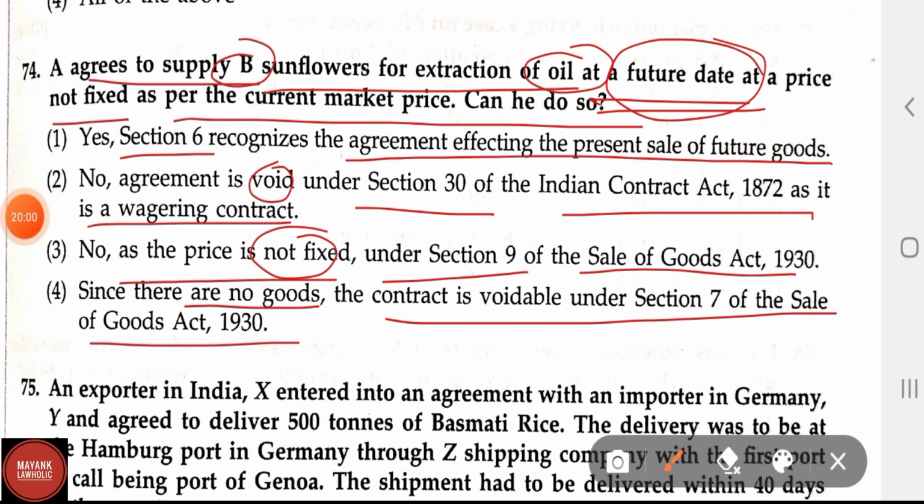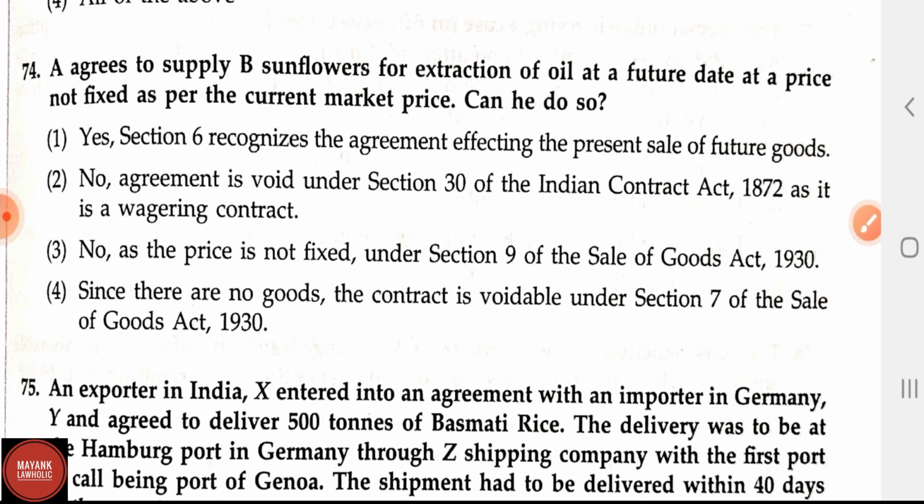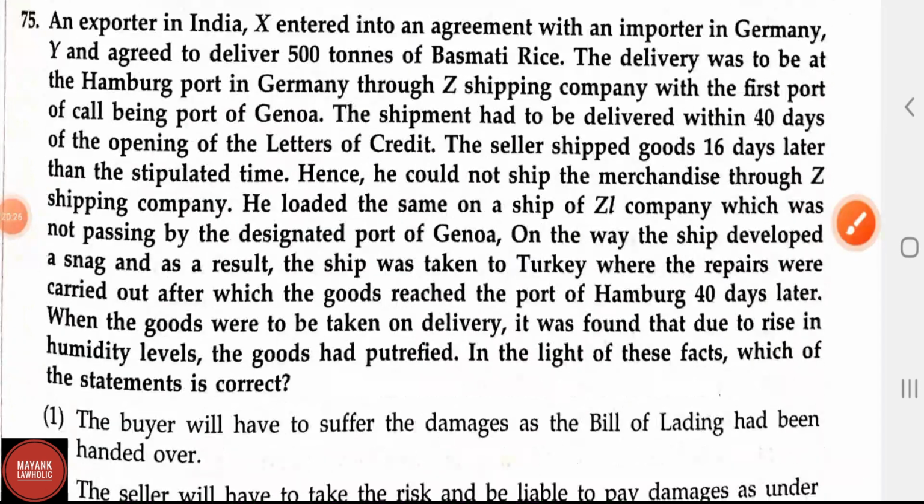The correct answer for this question is yes, section 6 recognizes the agreement affecting the present sale of future goods. Section 6 of the Sale of Goods Act 1930 talks about existing or future goods. Section 6 clause 1: the goods which form the subject of a contract of sale may be either existing goods owned or possessed by the seller or future goods. So the correct answer is option 1. Now let us see the question number 75.